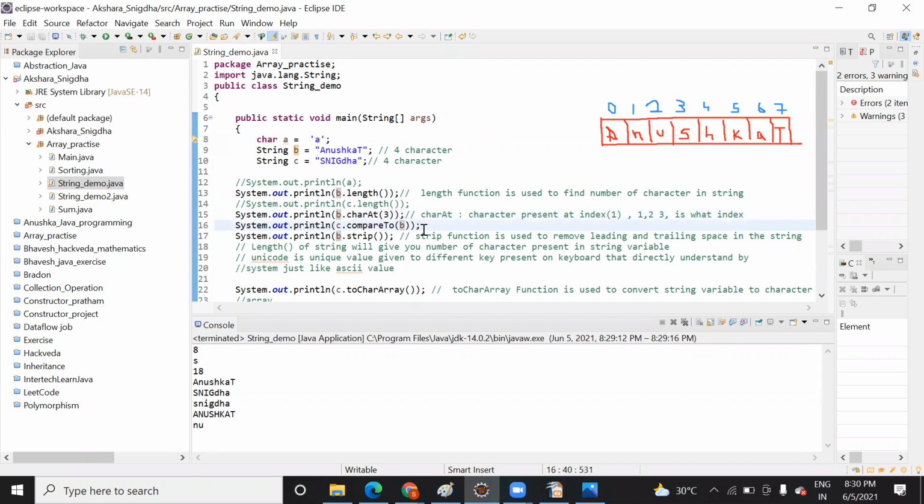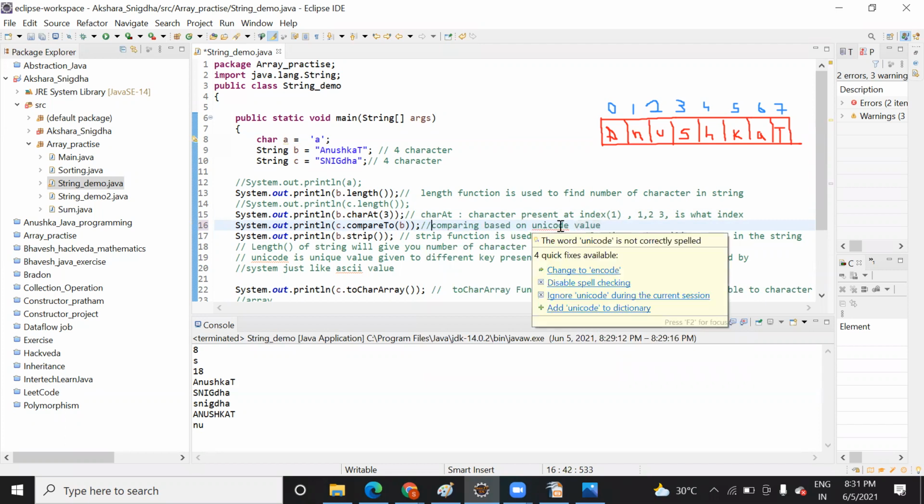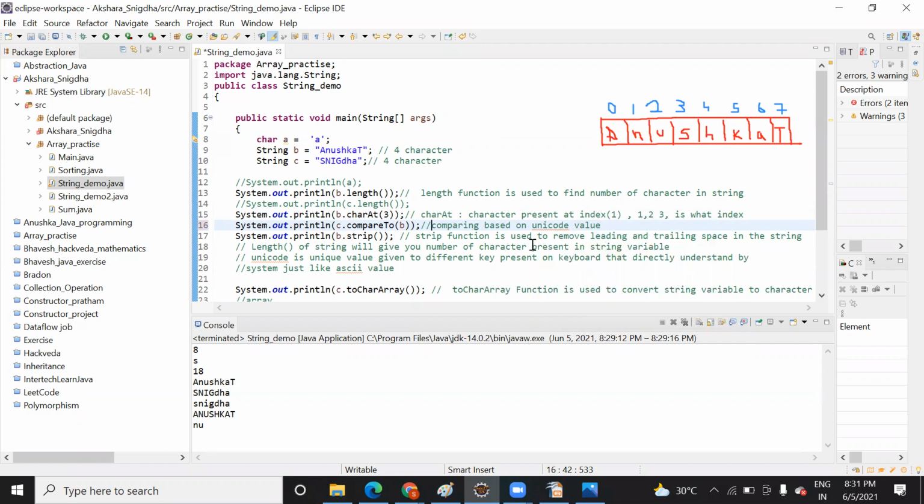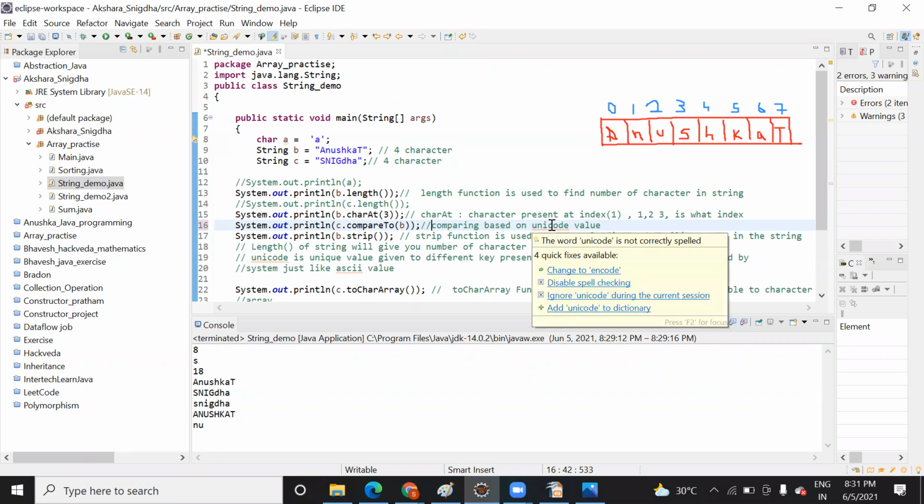Like here I am typing here, comparing based on Unicode value. Okay, so I typed here COMPARING, all this thing I have written here. But this thing I can understand, you can understand. The system understands that this is a comment and you are writing comparing based on Unicode.